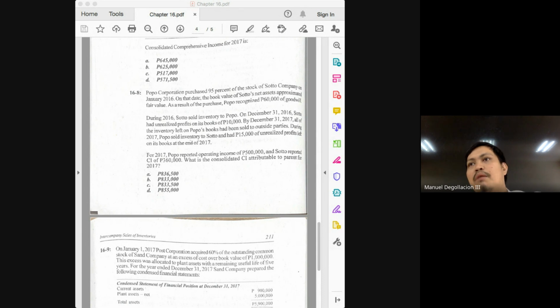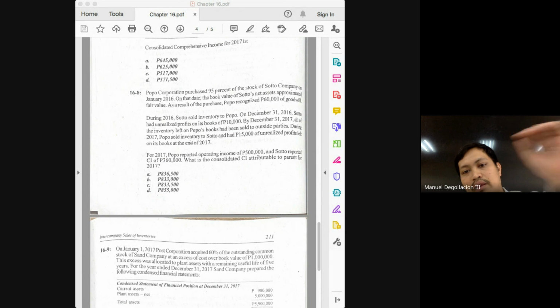So, how is this problem different from the previous problems we have answered? For the first time, both the income of the parent and the subsidiary will have adjustments. But will it change anything, class? No. The procedure will be the same. Add markup on beginning, deduct markup on ending. If there's no markup on beginning, there's nothing to add. If there's no markup on ending, there's nothing to deduct.